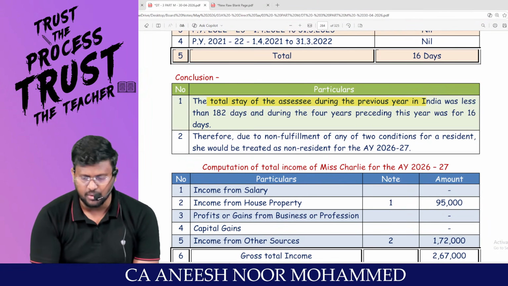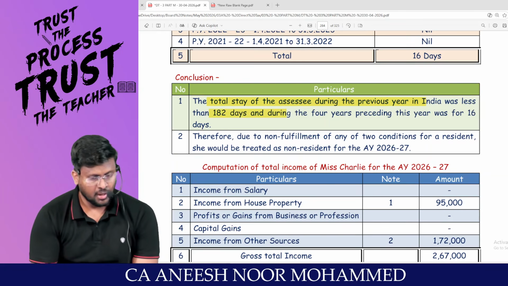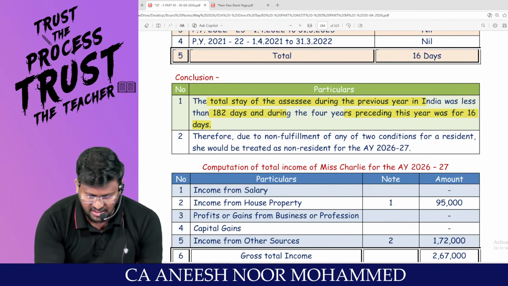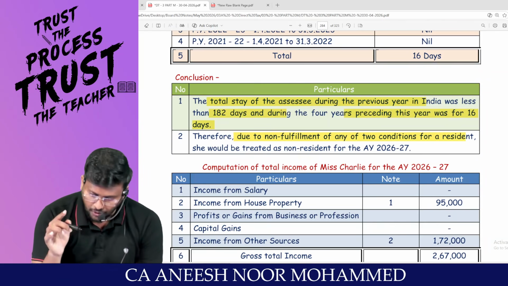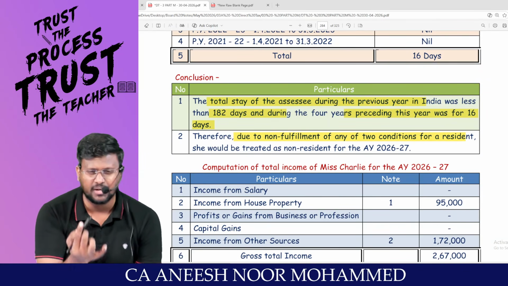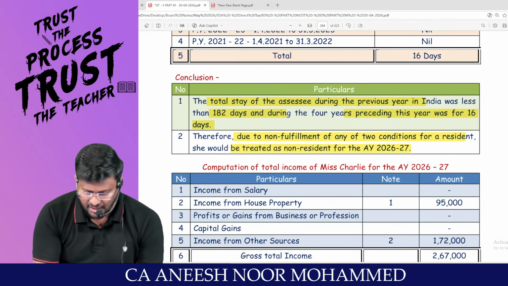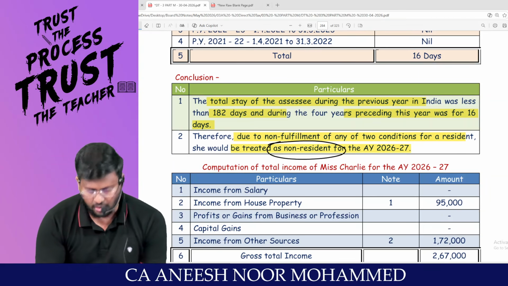Total stay of the assessee during the previous year in India was less than 182 days. During the 4 preceding previous years, it was just 16 days. Therefore, due to non-fulfillment of any of the 2 conditions for a resident, where any one condition has to be satisfied, she should be treated as a non-resident.